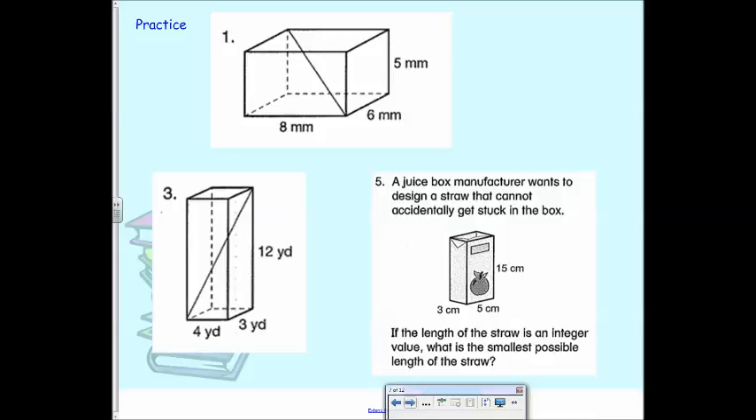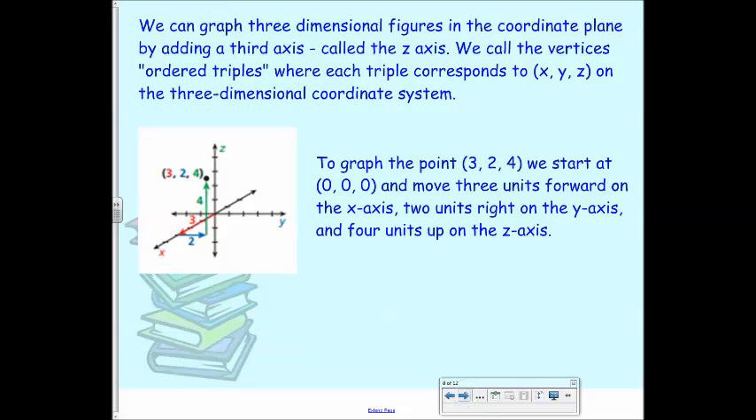Okay, so we can also use a coordinate plane to do 3-dimensional figures if we add a third dimension to the coordinate plane. So a 3-dimensional coordinate plane adds a third axis, which is called the z-axis. So we have the x, the y, and the z-axis because we now have 3 dimensions to graph. We call the vertices ordered triples as opposed to ordered pairs. So before we had ordered pairs where it was just x and y, now we have x, y, and z. So to graph the point 3, 2, 4, we start at 0, 0, 0. So the origin is still 0, 0, 0.